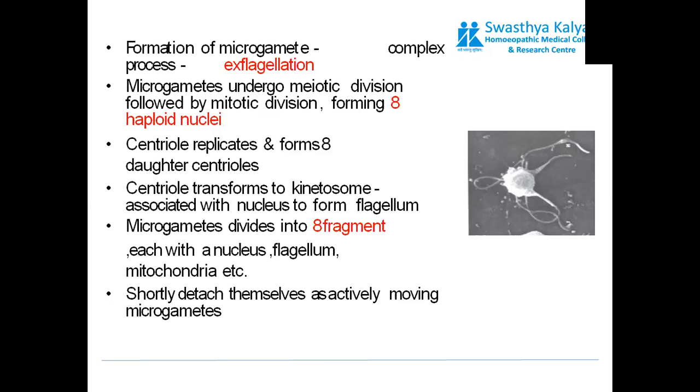Centriole replicates and forms 8 daughter centrioles. Centrioles transform into kinetosomes associated with the nucleus to form flagellum. The microgametocyte divides into 8 fragments, each with a nucleus, flagellum, and mitochondria. They shortly detach themselves as actively moving microgametes. So, from a single microgametocyte, 8 microgametes would be formed.